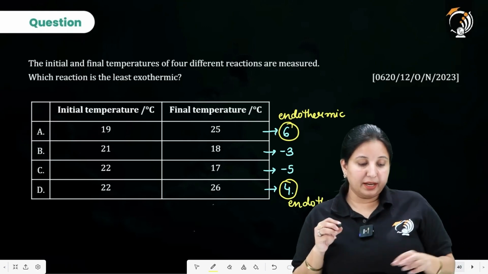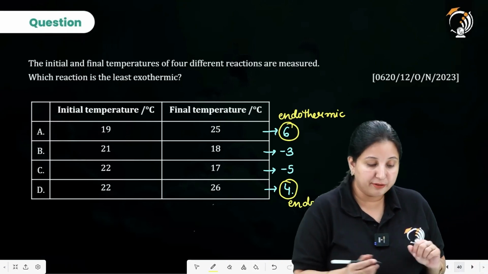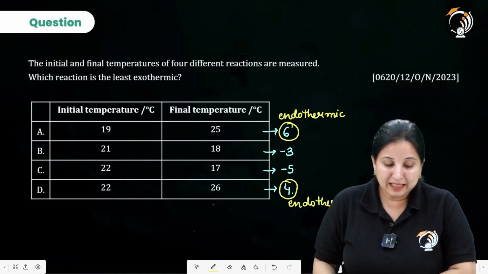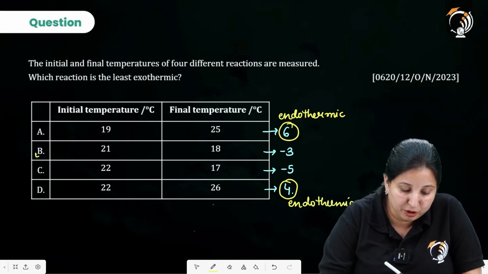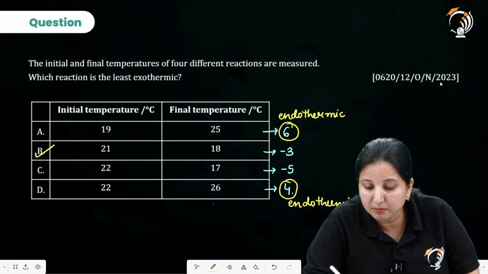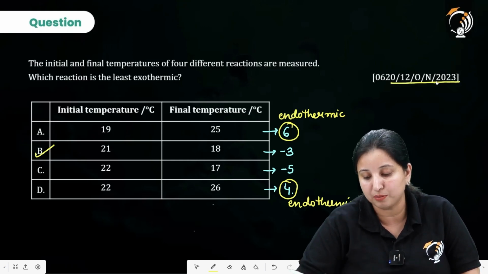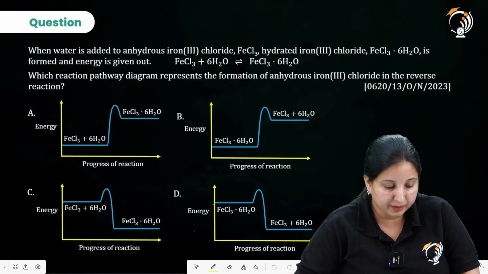And in this particular case, option C, I am having a larger difference. So it says which reaction is the least exothermic. So that is going to be option B. It is from the year 2023, variant 12, October-November series.